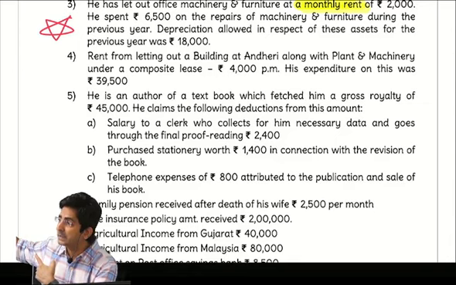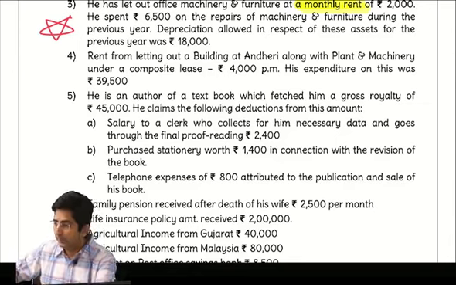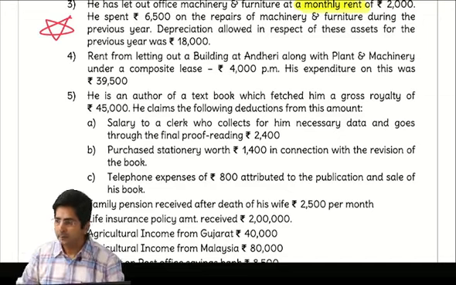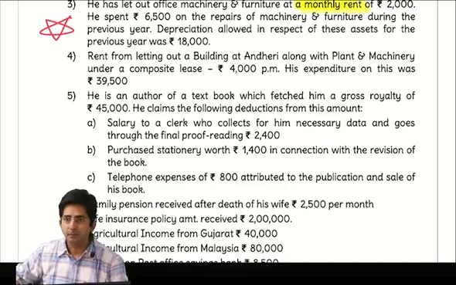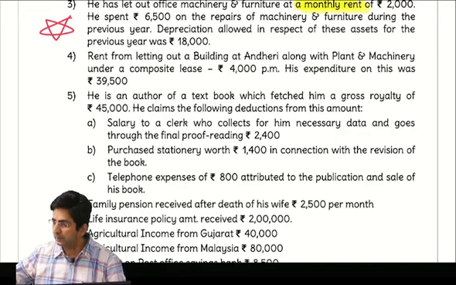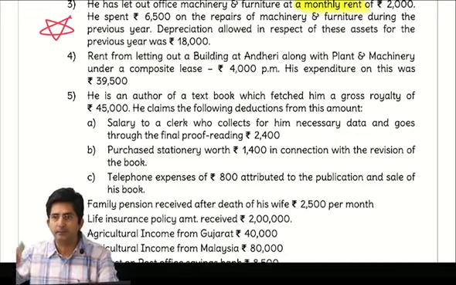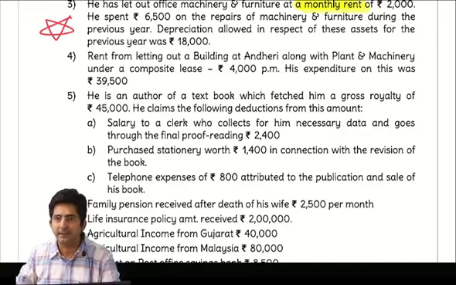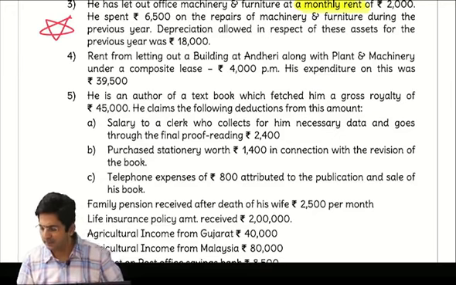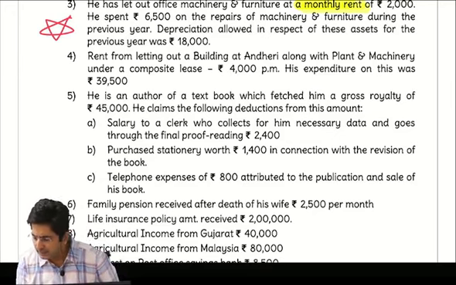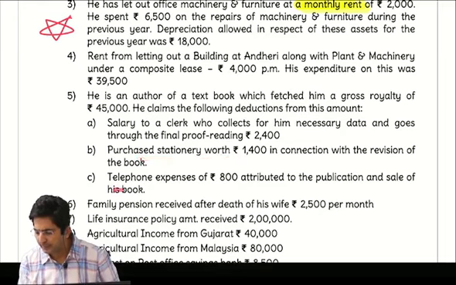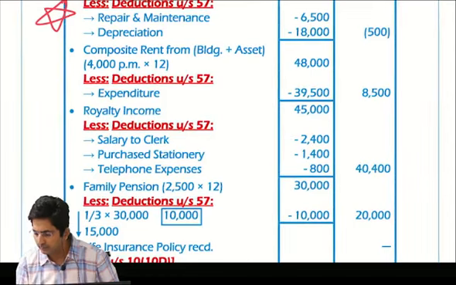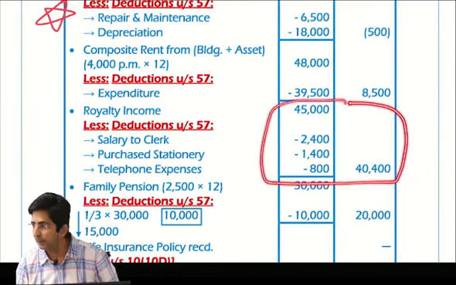Gold monetization scheme was by mistake written 2016. But if I give it for proofreading, they will check the mistakes. So proofreading is a procedure in which the typed matter is checked by someone. But for that we have to give salary. So it's an expense, so minus it. Then stationery expense, that also you minus. Telephone expense, that also you minus. Minus everything. So after you minus everything, your answer should be this much: 40,400.